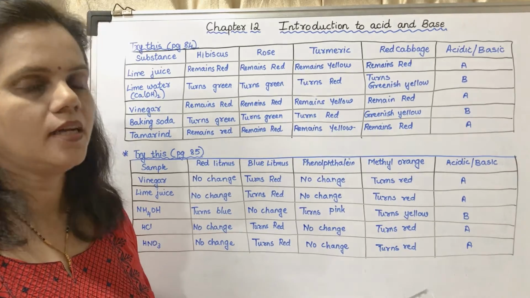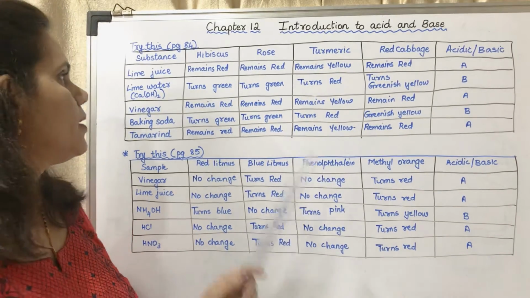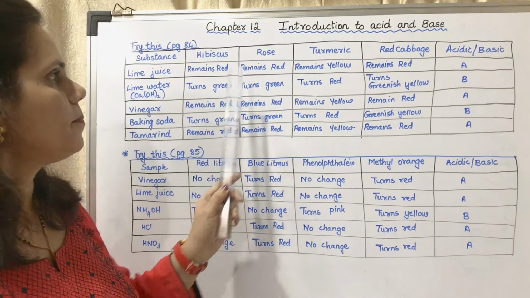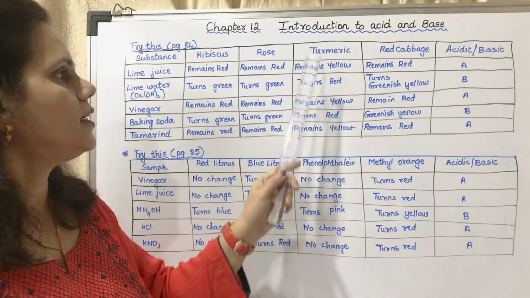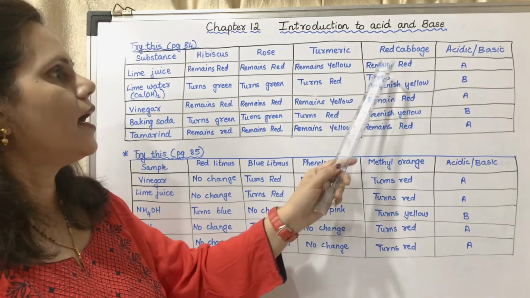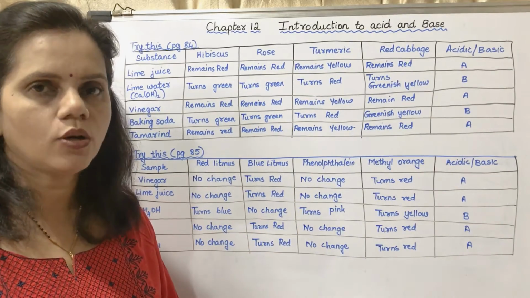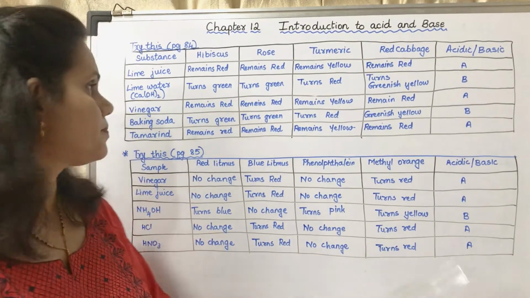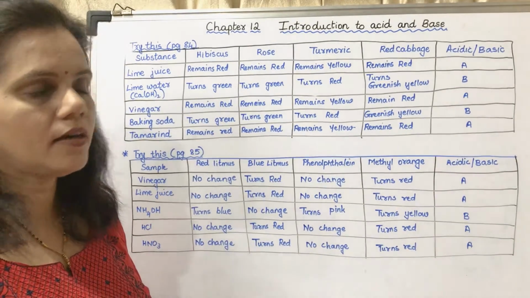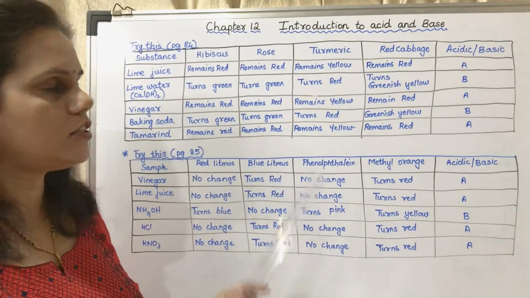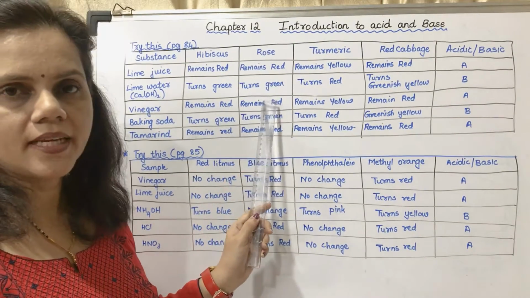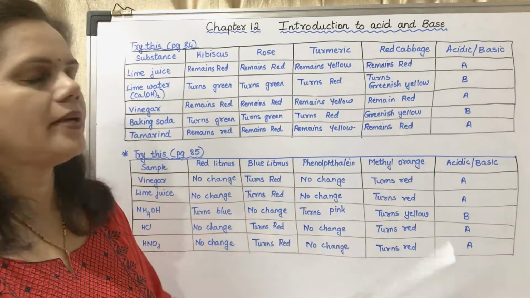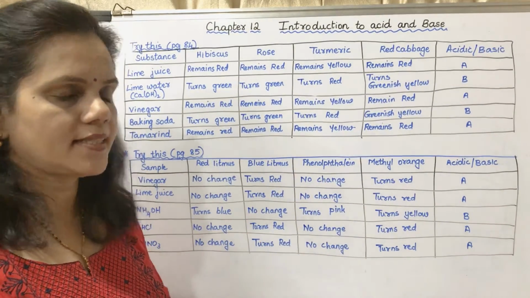To that, if you add hibiscus it turns green, rose also turns green, turmeric turns red and red cabbage turns greenish yellow, which means that it is basic in nature. Next is vinegar. If you add hibiscus extract, it remains red, rose also remains red, turmeric remains yellow, red cabbage remains red, that means it is acidic.